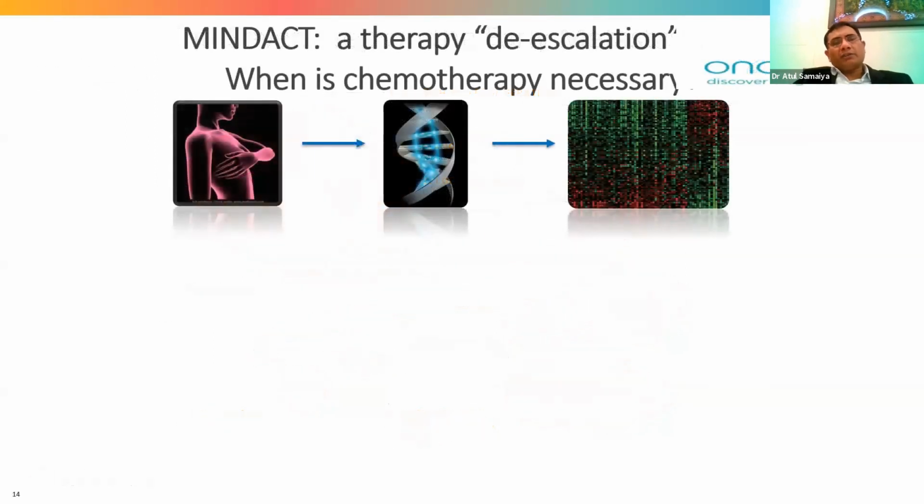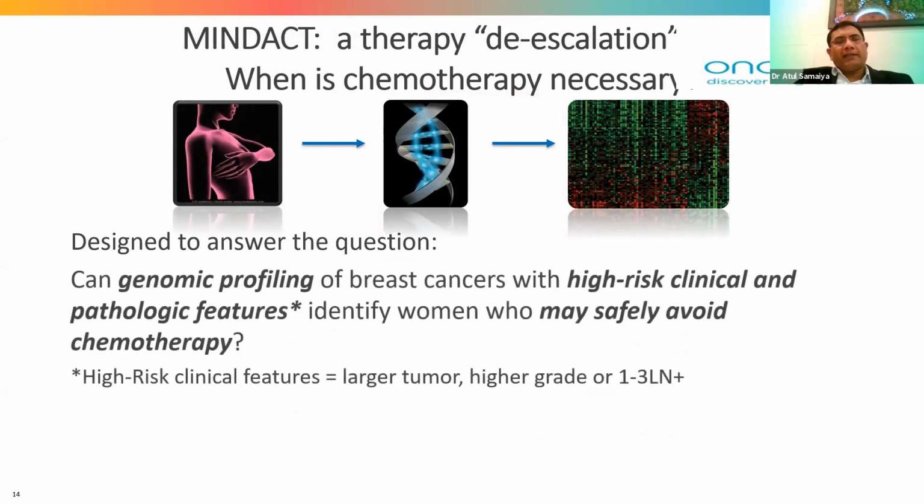So this was the story of MammaPrint development, and then any clinical implication of any test requires trials. There should be a randomized controlled trial, and it should be tested in an RCT before implementing the result of any test or any medicine.